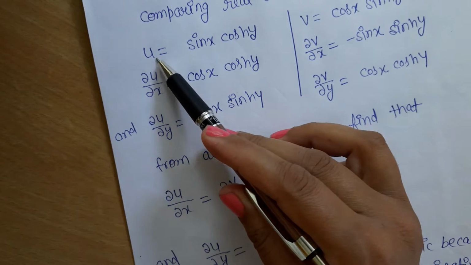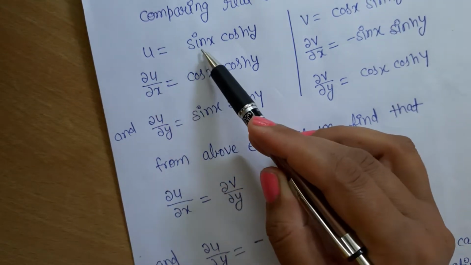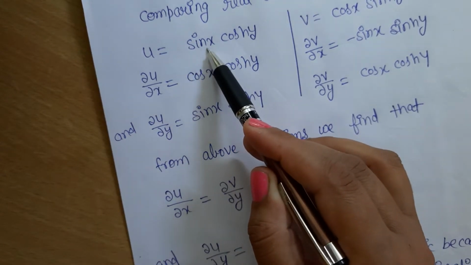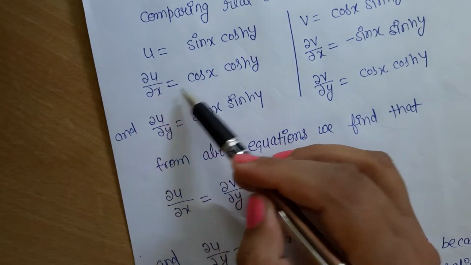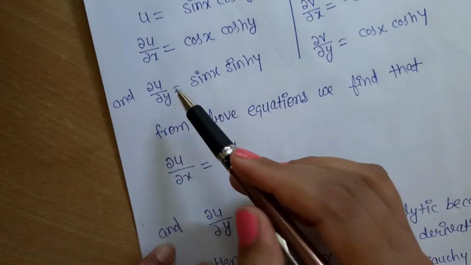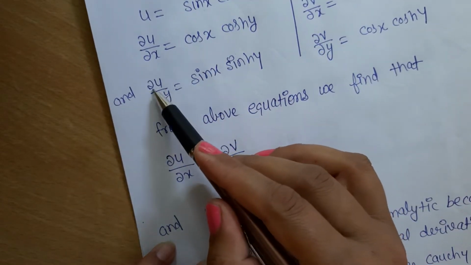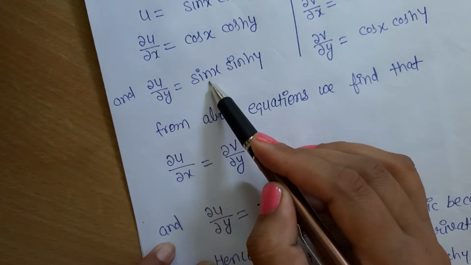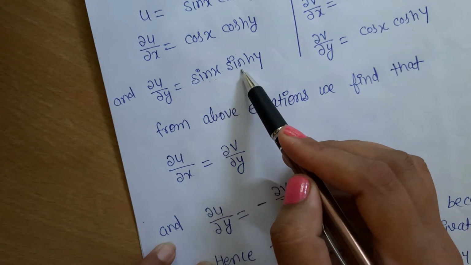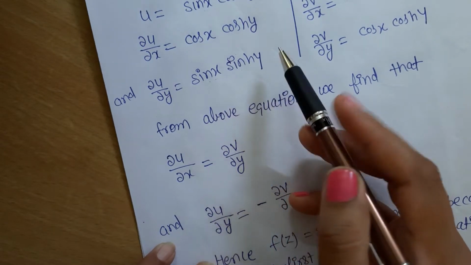First, del u upon del x equals cos x hyperbolic cos y. With respect to y, del u upon del y equals sin x, which is constant because it is independent of y, times hyperbolic sin y.